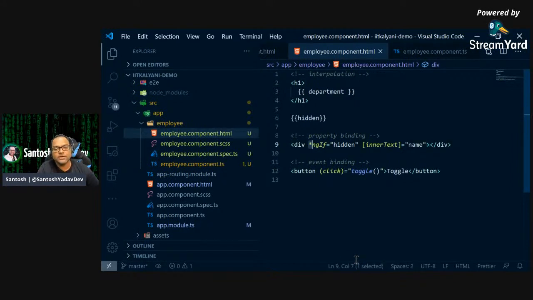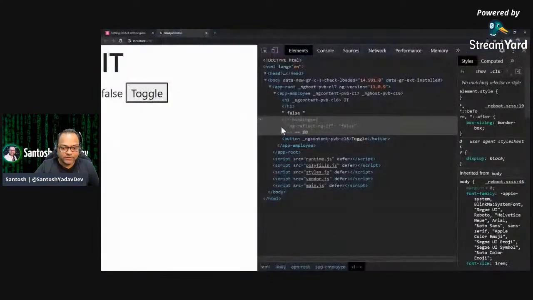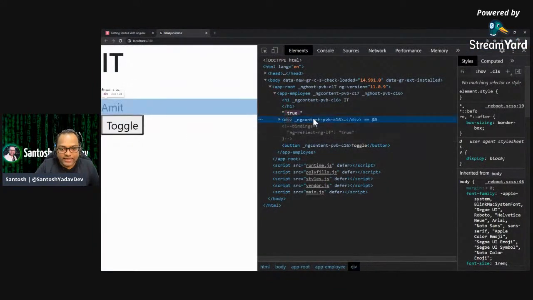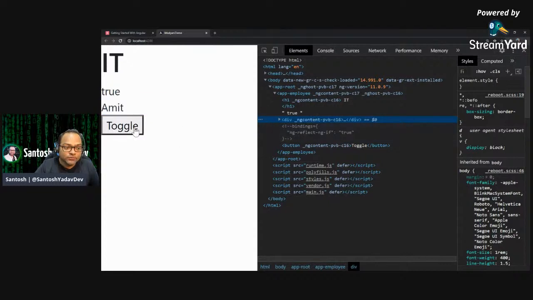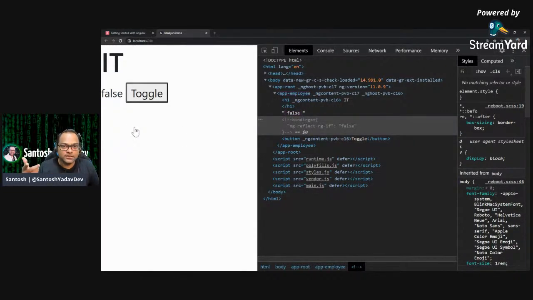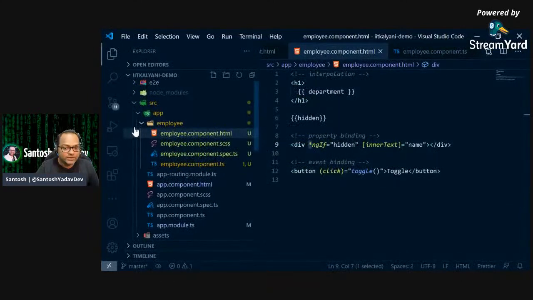Why structured directive? Because when they have a star, they are doing one thing for us. They are actually capable of adding and removing DOM elements from your application. So if I look here, it adds the DOM element and then removes it when I click again. So it modifies, or can change, the behavior of your application. It can remove the element and then add it back.